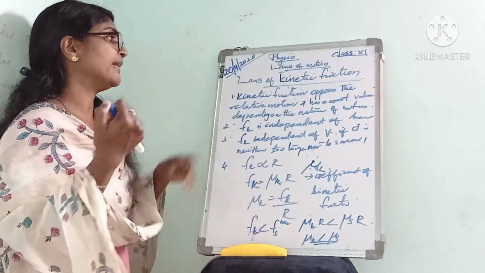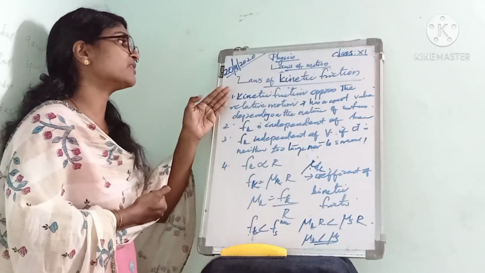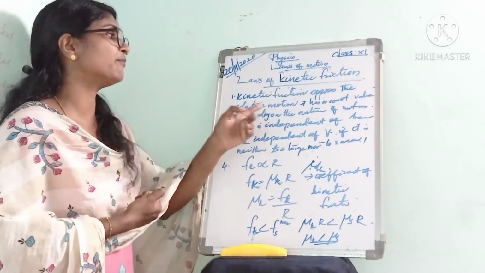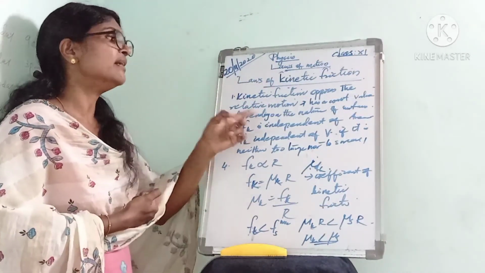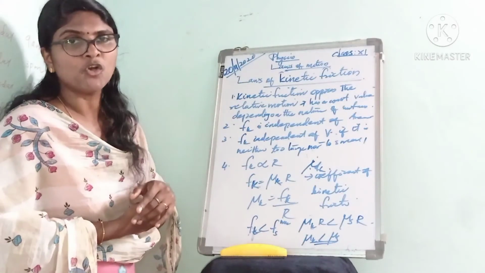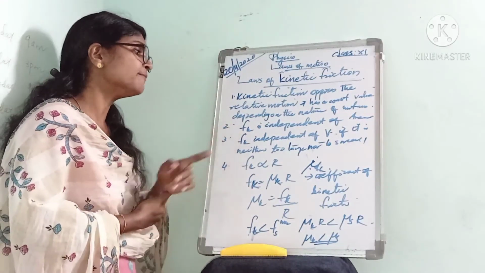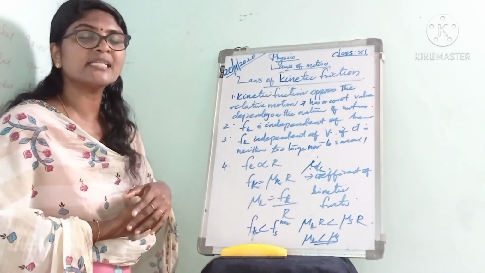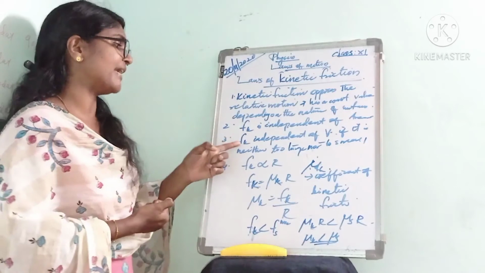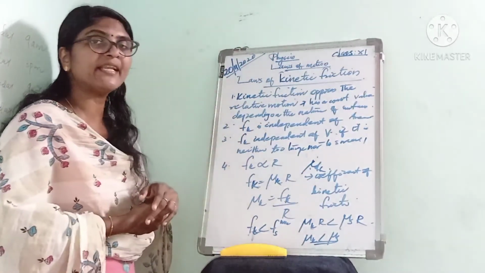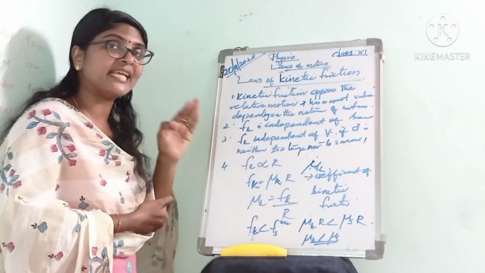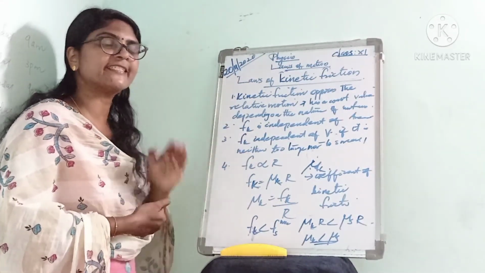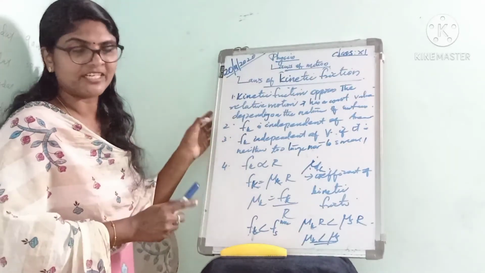What are the laws of kinetic friction? The first law is that kinetic friction opposes the relative motion and has a constant value depending on the nature of surfaces in contact. The second is that kinetic friction is independent of area of surfaces in contact as long as the normal reaction remains the same. Then kinetic friction is independent of velocity if the velocity is neither too large nor too small. And the last law is that kinetic friction is directly proportional to the normal reaction.